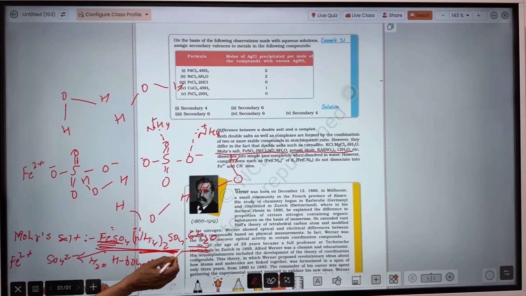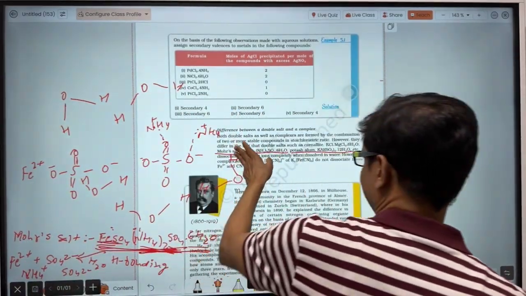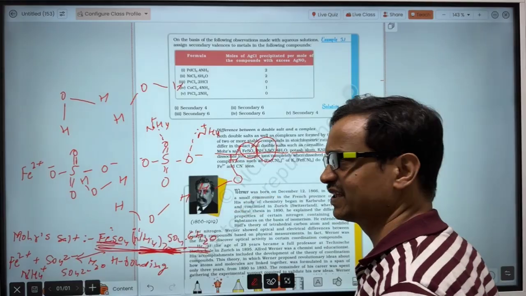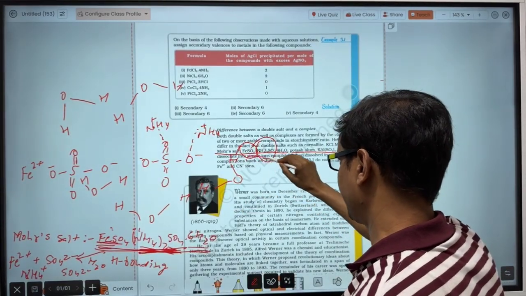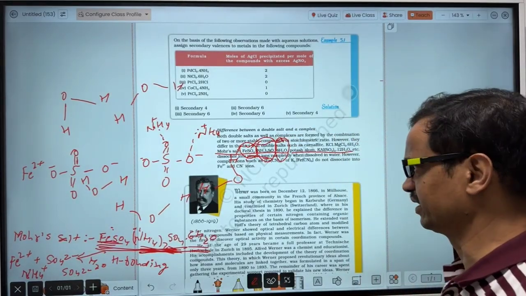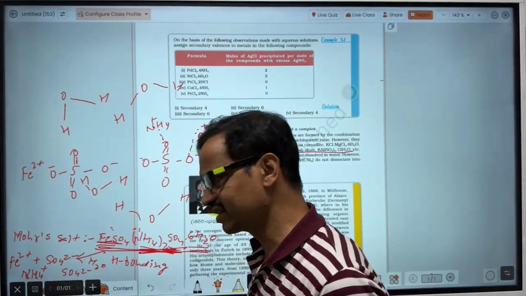And this ammonium ion and sulfate ion, because they are bonded with each other through hydrogen bonding, will very easily dissociate. Now the ammonium ion and the sulfate ion will also dissociate completely. So there will be formation of ammonium ion and the sulfate ion. In Mohr's salt, FeSO4 and ammonium sulfate (NH4)2SO4, as well as the 6 water molecules, are bonded with each other through hydrogen bonding. So when they dissolve in water, it will dissociate completely into its constituent ions.